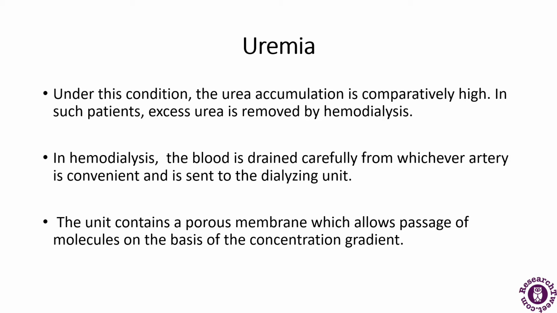Uremia is a clinical condition which is characterized by a high level of urea in the blood. As the name suggests, there will be a very high level of urea accumulation in the blood. In such patients, excess urea is removed by hemodialysis. This is the condition through which the excess urea will be removed from the body.